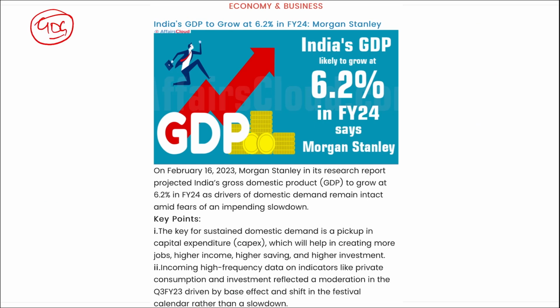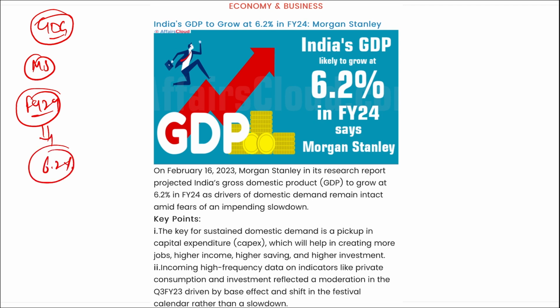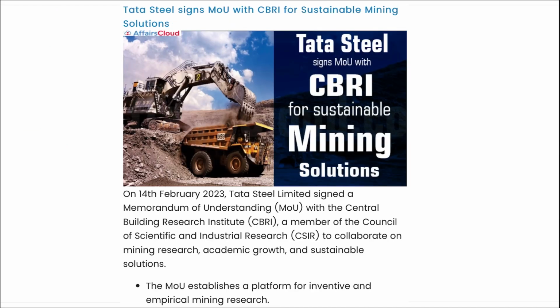It is expected, and Morgan Stanley stated that in the fiscal year 24, India will be growing at 6.2%. Highly important. When all the countries all around the world are going into recession and feeling the heat of inflation, then we can say, on the other hand, India being a developing country will be growing at a very high GDP growth rate of 6.2% in the fiscal year 24. And this data was released by Morgan Stanley.